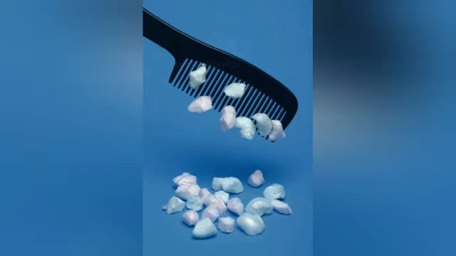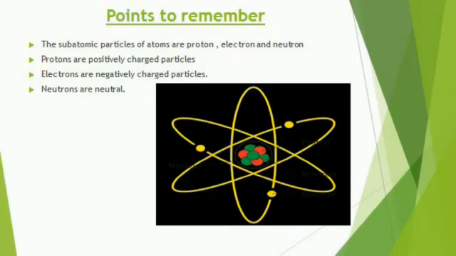This is because on rubbing, the comb or plastic scale gets charged. You know very well all matter is made up of atoms. The basic units are atoms. Atoms contain the subatomic particles: protons, neutrons and electrons. Neutrons and protons are present in the nucleus. Electrons revolve around the nucleus.